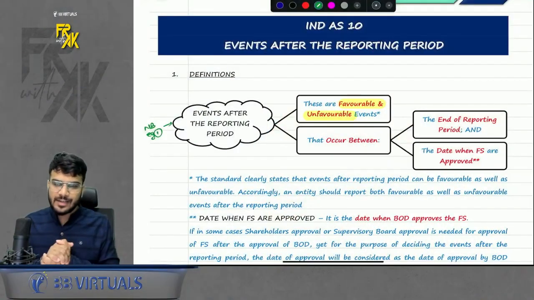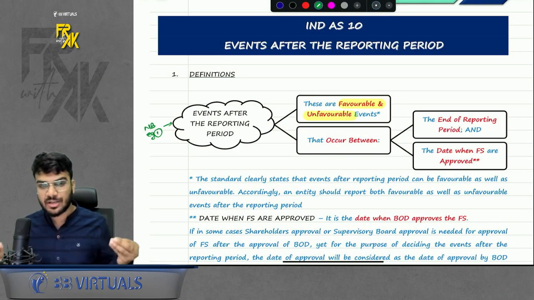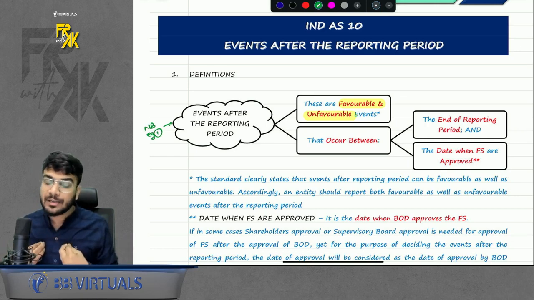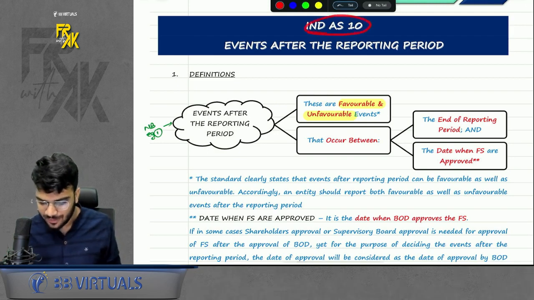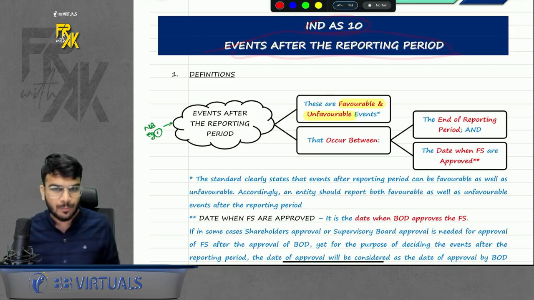So, welcome everyone to yet another revision session for my lovely South India students in 100% English. And in this session, we are going to revise Index 10, that is events after the reporting period.